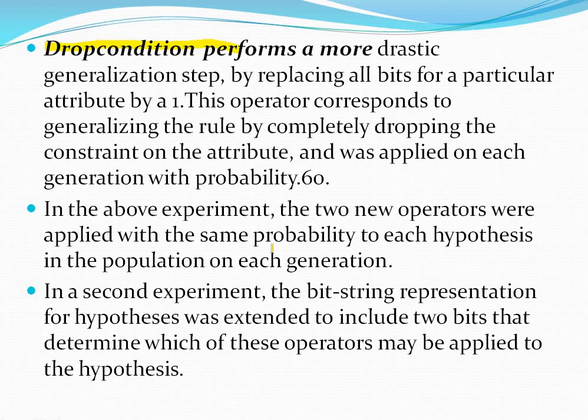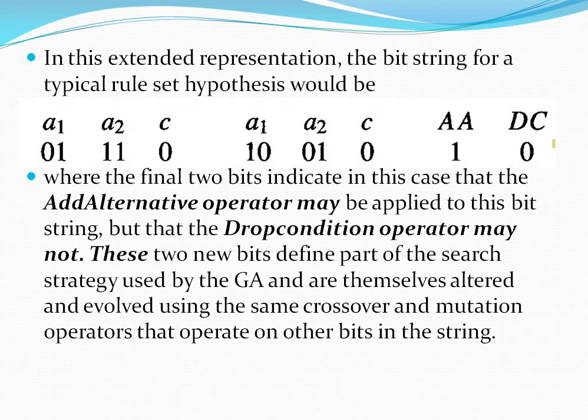To understand whether these two extension operators are applied or not, two bits are added to the bit strings, like this, to show which extension operator is applied on that hypothesis. AA means the add alternative operator. If AA is 1, it means the add alternative operator is applied. If DC is 1, the drop condition operator is applied. If DC is 0, the drop condition operator is not applied. These two are extension operators for genetic operators.